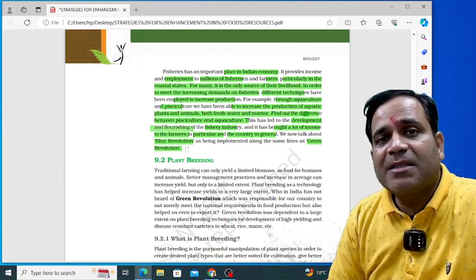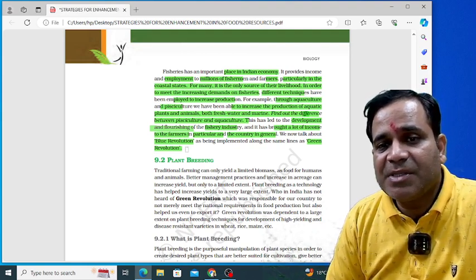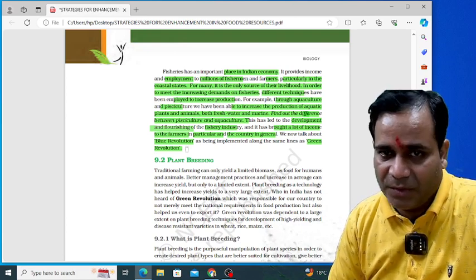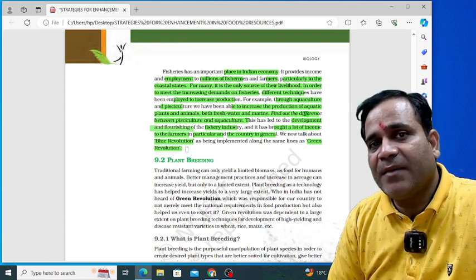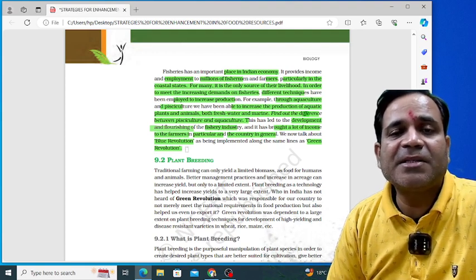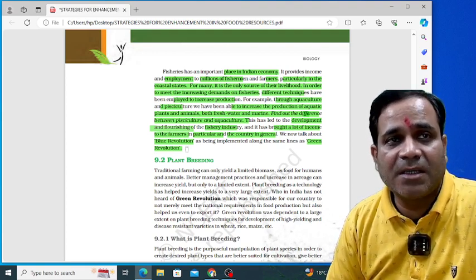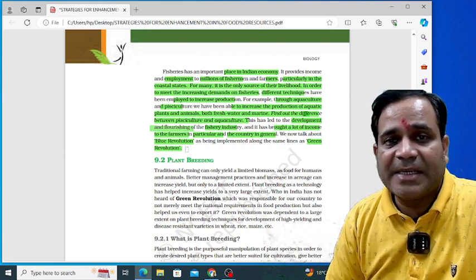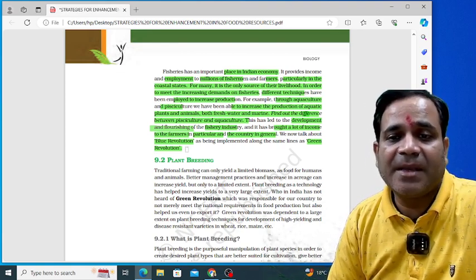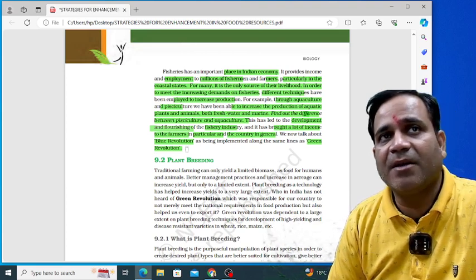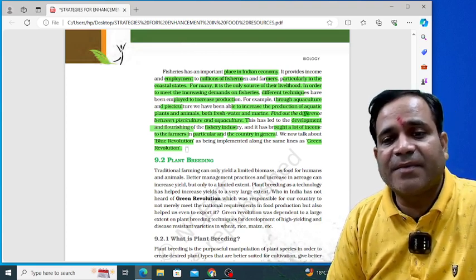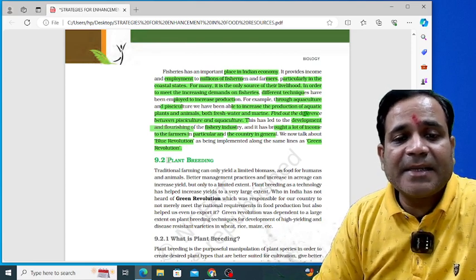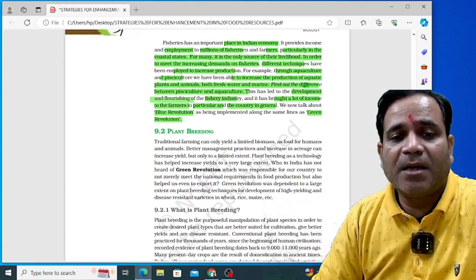So see, an increase in demand or in the rate of production leads to the forming of the Blue Revolution. And in the same way, when there is a tremendous increase in pulses, or crops, or everything that is cereals, then it is said to be a Green Revolution, my dear, right? So this one is very important to understand. Clear?